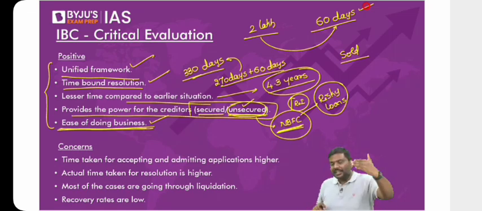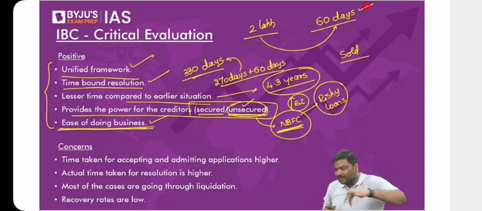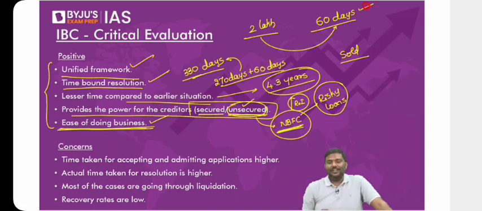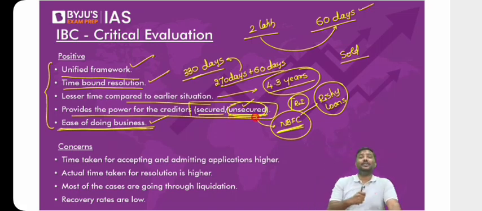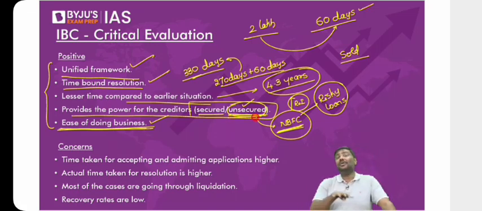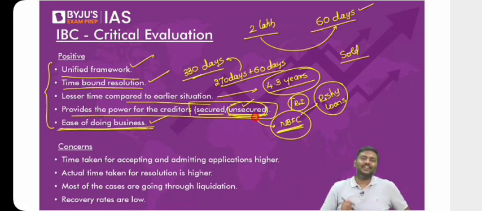But look at the next one here. When I supply raw material to you, will you provide any collateral, any security to me? No. So can I call these also unsecured lenders, unsecured creditors? Now understand the importance of the law here. Secured creditors anyways have collateral. What about unsecured creditors?